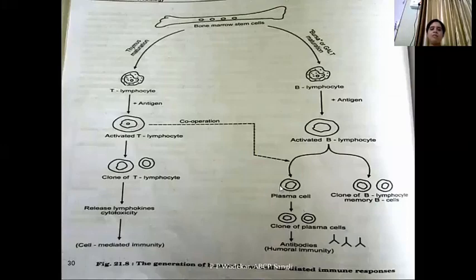The plasma cells which are produced form clones and then produce antibodies. That is responsible for humoral immunity. The clones of B lymphocytes are known as memory B cells, and they remain stored in the memory of the host. On second exposure, these memory cells will produce antibodies and kill the pathogens.